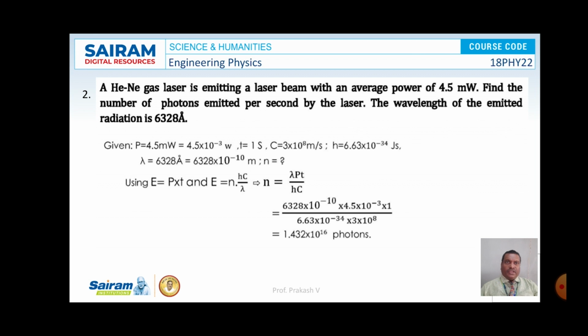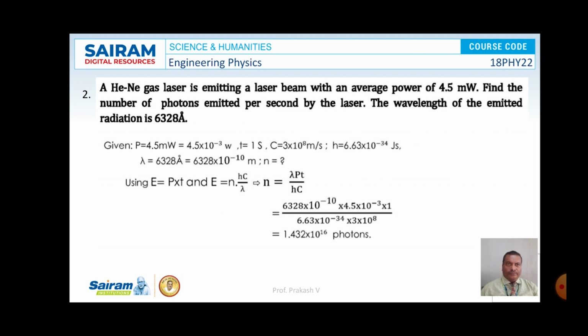Second problem: a helium neon gas laser is emitting a laser beam with an average power of 4.5 milliwatts. Find the number of photons emitted per second by the laser. The wavelength of the emitted radiation is 6328 angstrom. So power is 4.5 milliwatts, t is 1 second, c is 3 × 10^8 meter per second, and h is 6.63 × 10^-34 joule second. The lambda is given as